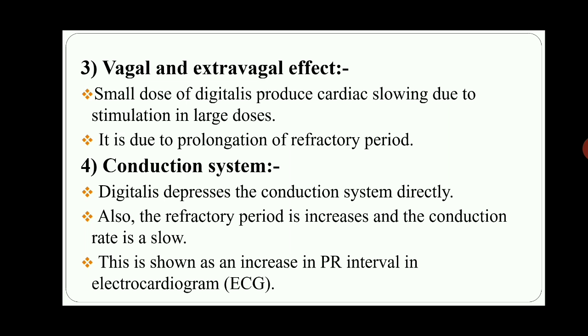And this is shown as an increase in the PR interval in the electrocardiogram, that is ECG. This is the effect of digitalis on the cardiac conduction system.